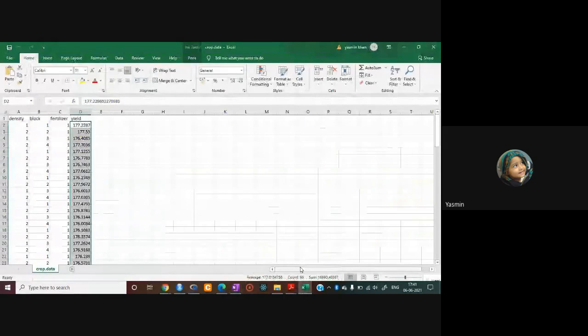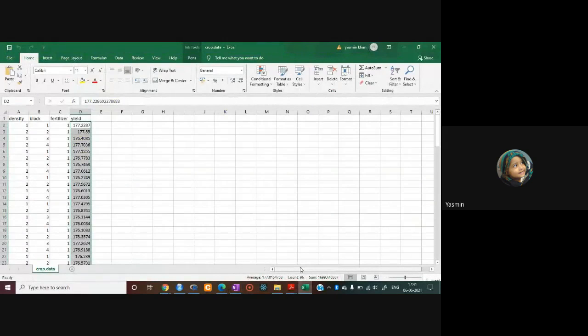So I have shown the data to you. Yesterday, to import the data from the Excel sheet to the R console, we just selected the whole data and copied it, then went to the R console and used the command read.table. Under the bracket, we write within double quotes "clipboard", then comma, header is equal to TRUE, enter. Your data will be on the R console. Then we just save the data, right?